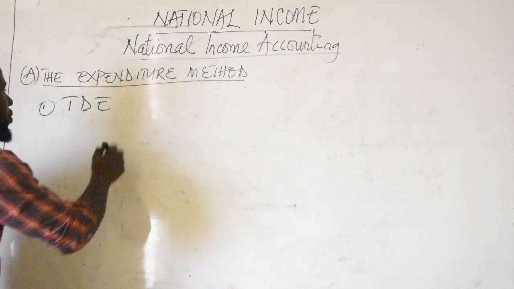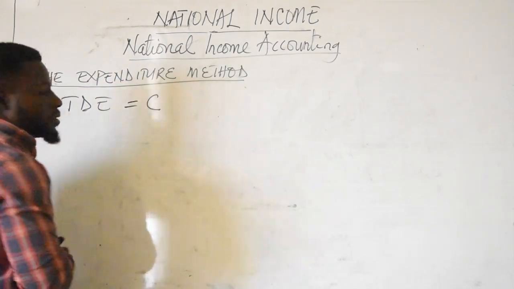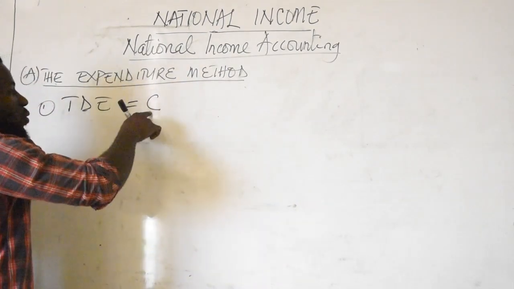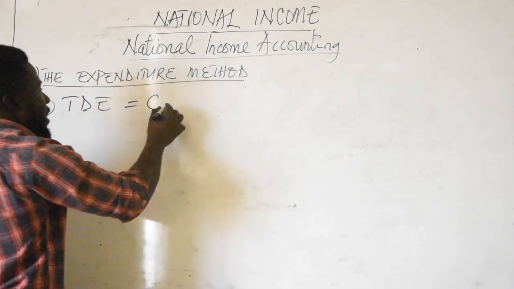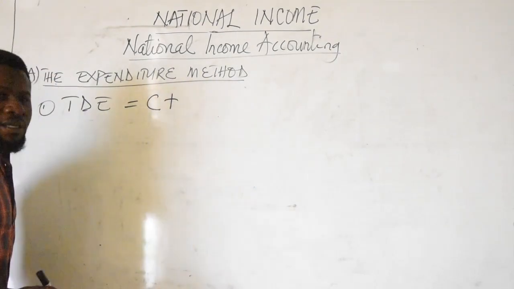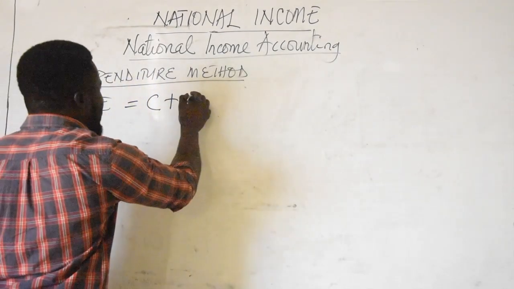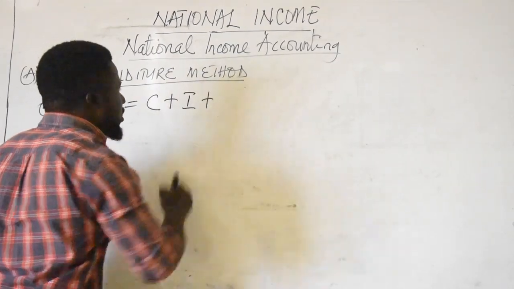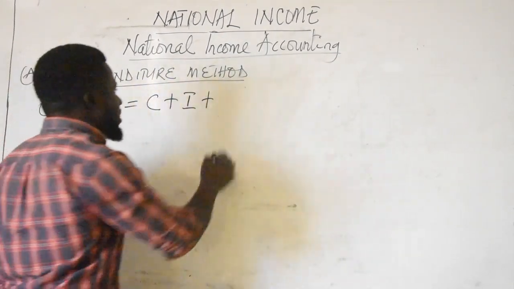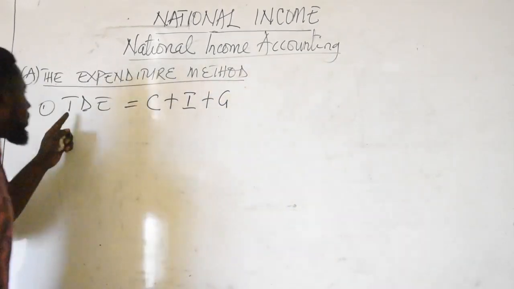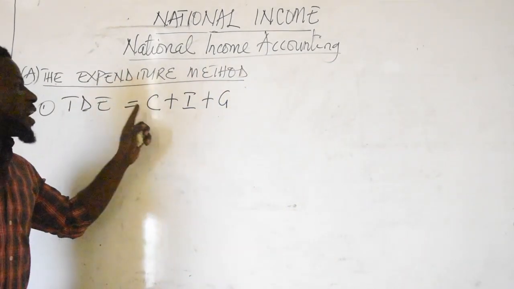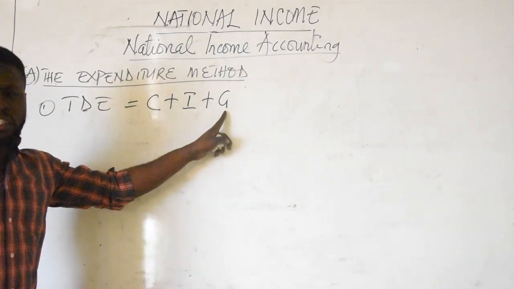Expenditure by households is consumption and it is denoted by C. Expenditure by firms is investment, denoted by I, and then expenditure by the government is denoted by G. So the total domestic expenditure is given by C plus I plus G.